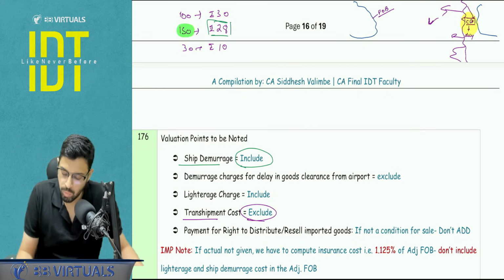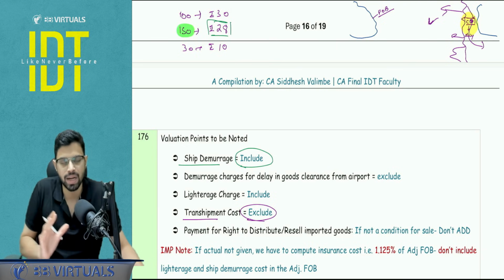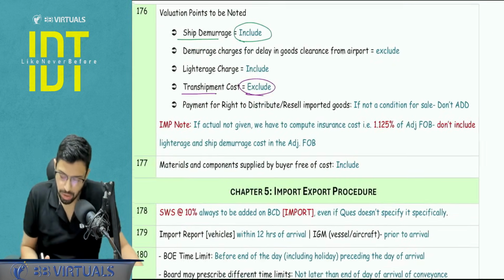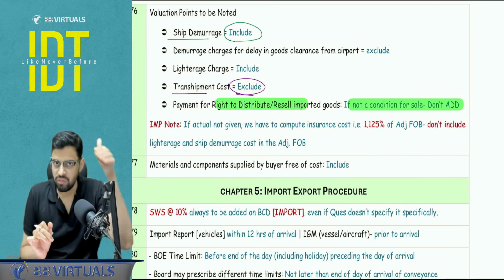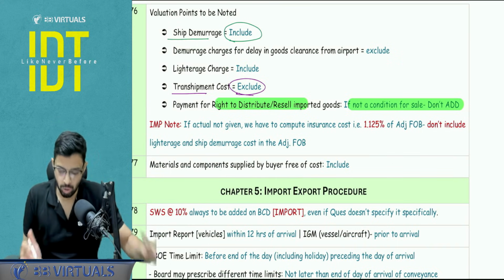Transshipment cost: goods came to Mumbai, and from Mumbai they went to another city or state in India. You have to exclude. Payment for right to distribute or resell the imported goods: see whether it is a condition for sale or not. If it is a condition for sale, add. If it is not, don't add.